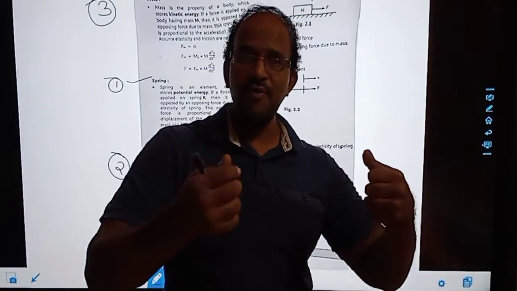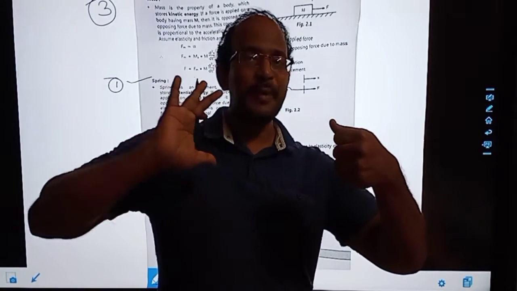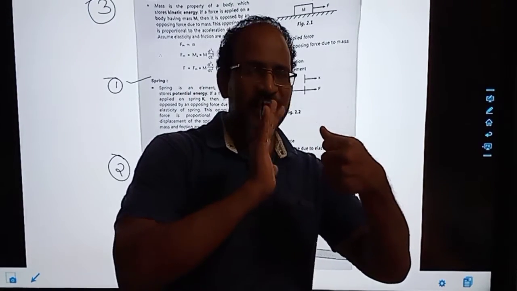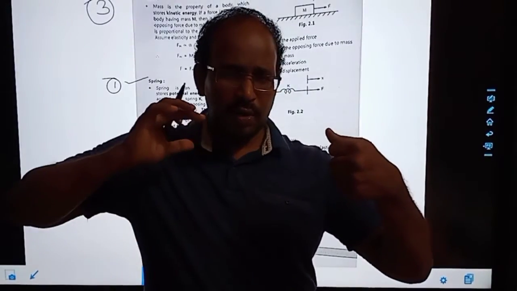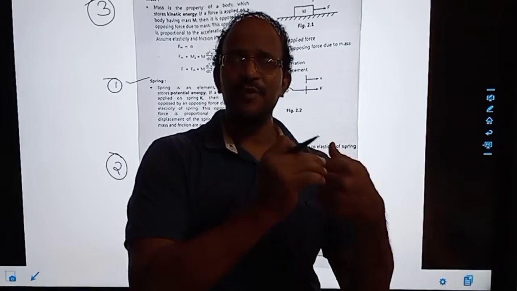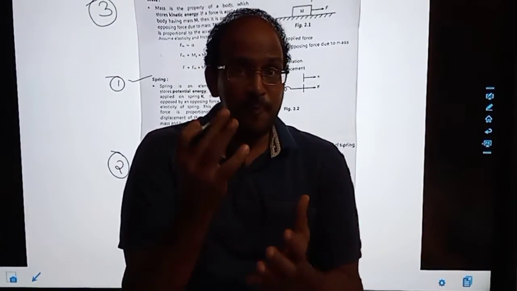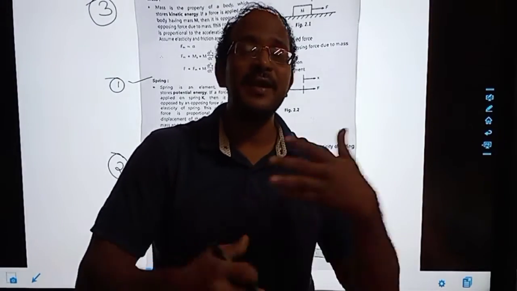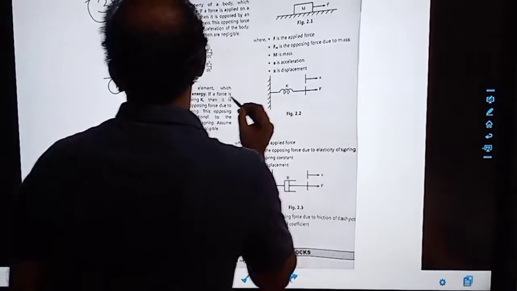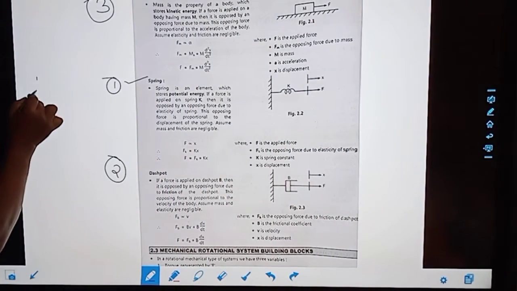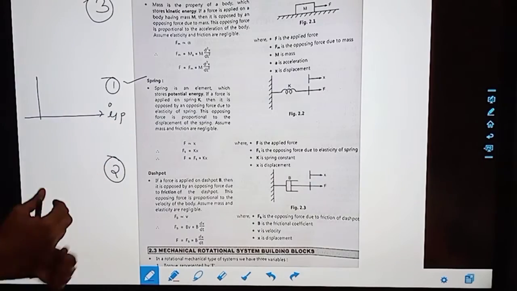Same way, when we apply pressure to compress the spring, the spring will bounce back. The more force you apply this way, the more opposite force it applies. Whatever force is applied is proportional. So this relation is a linear relation. Whatever input I am applying, either positive, positive means what?